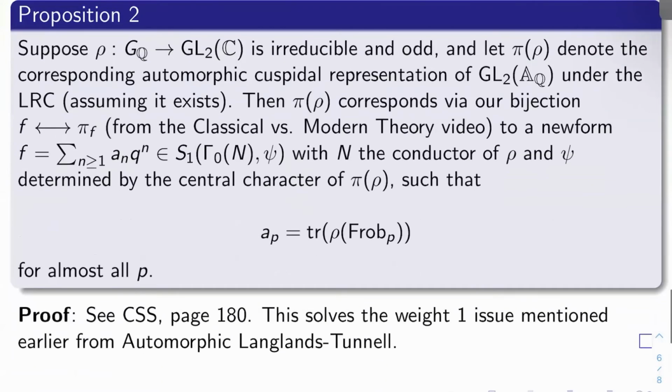Okay, so this needs to be proven. This is kind of a big deal. I'm not going to do that. You can see Cornell, Silverman, Stevens, page 180. But I will point out one thing. If you remember, we had this issue. We had a loophole, kind of a long-standing issue that we wanted resolved. We were not able to use the results that we have discussed so far to actually guarantee that the new form that we get in the conclusion of automorphic Langlands tunnel actually has weight 1. Well, guess what? We just solved the issue. Proposition 2 gives me that weight 1. Okay, so that loophole's been closed.